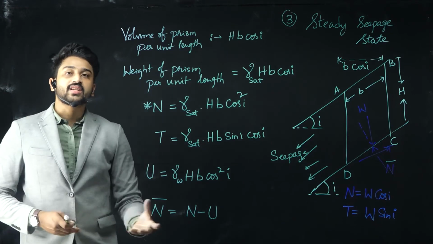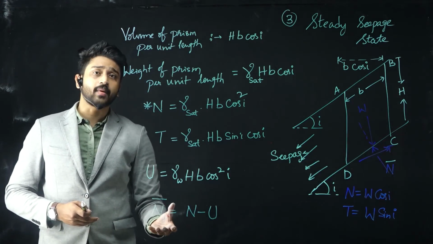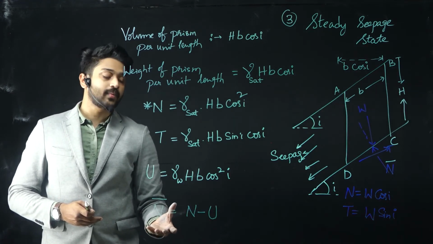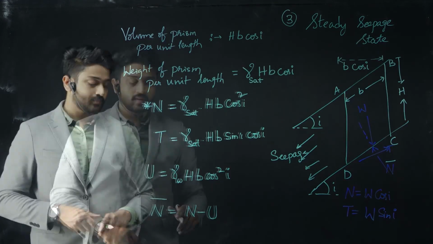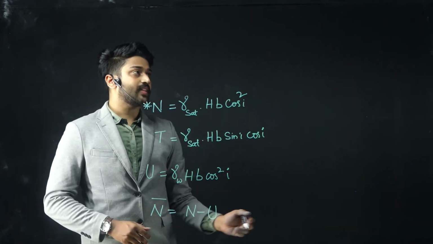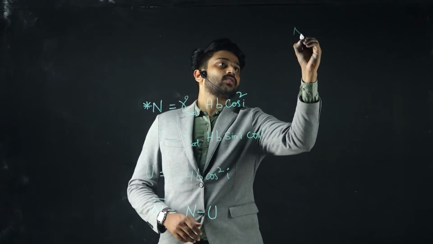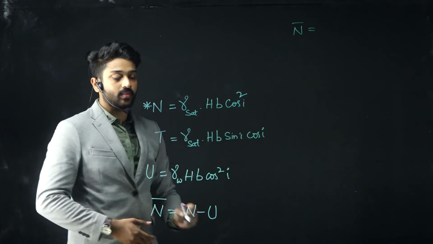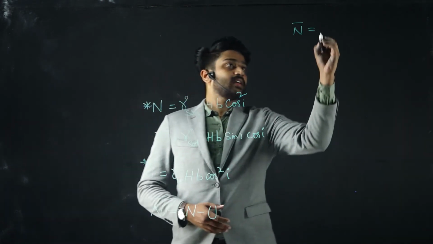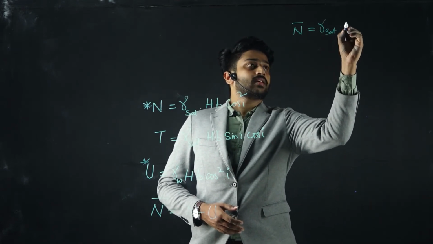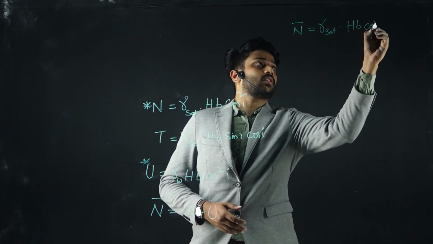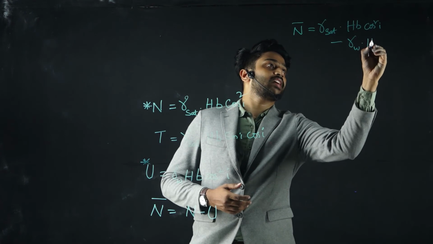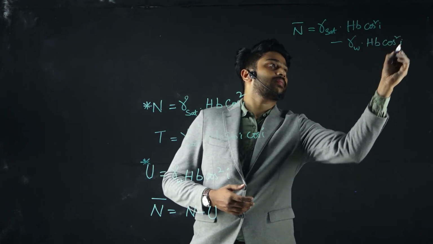Since we know that effective stress, sigma bar, equals sigma minus u, in a similar way if you represent the components, it will be n bar equals n minus u. So now let us obtain the value of n bar. If I substitute the values of n and u from the above formulas, it will be gamma sat into h b cos square i minus gamma w h b cos square i.